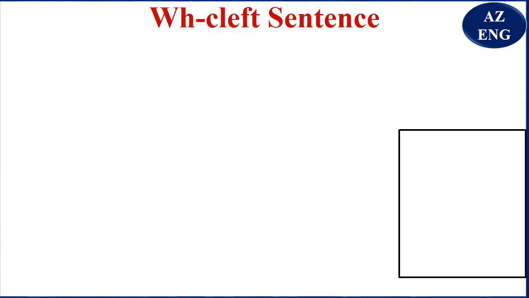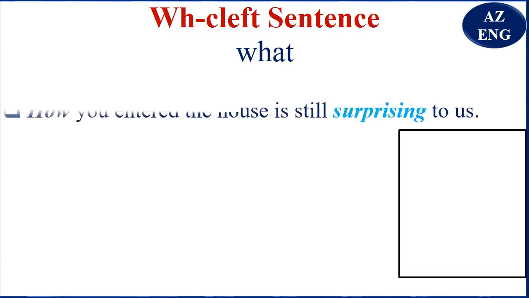So we have used what, like what I like is fish, what he does is that. Now look at here. How we entered the house is still surprising to us. This tells you that talking about the WH cleft sentence, it is not only what that is used. You see here it is how.